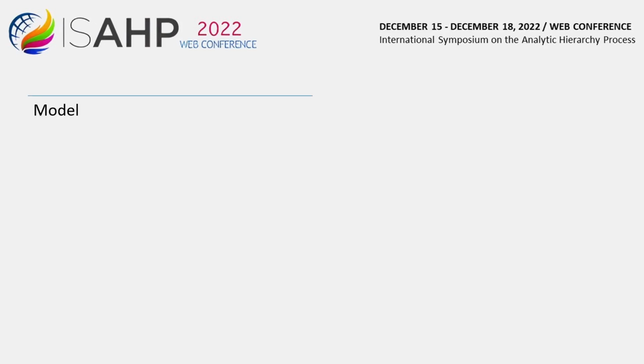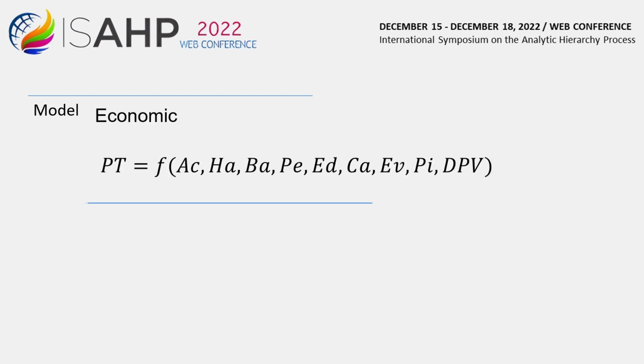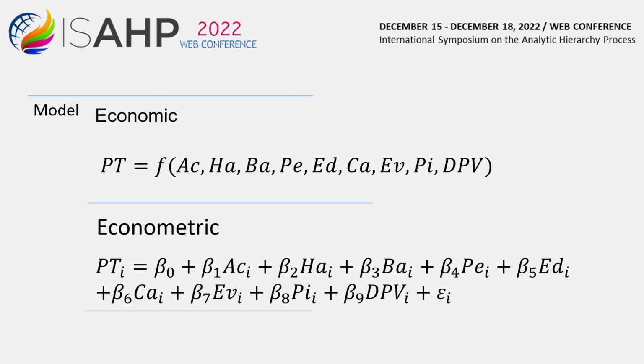After analyzing the behavior of the real estate market and considering the characteristics of the appraisable property and its urban environment, an economic model was proposed where the total price of the property, as a dependent variable, is a function of independent variables such as construction area, number of rooms, bathrooms, parking spaces, age of the buildings, their quality, type of event, the level where the property is located and the distance to the valuation pole. The econometric model, whose dependent variable is pi, is represented by a multiple linear regression model.